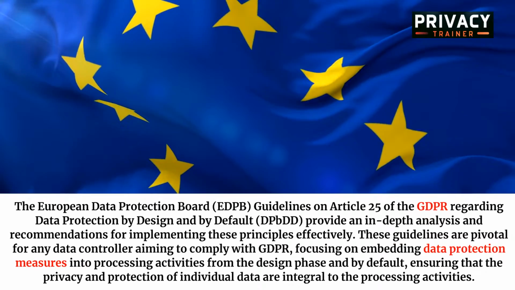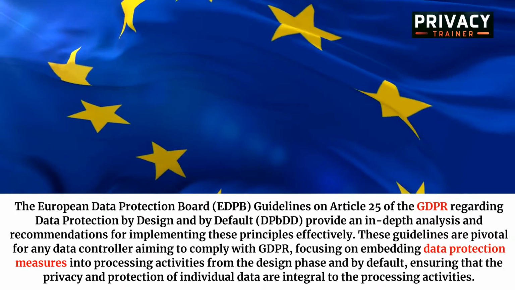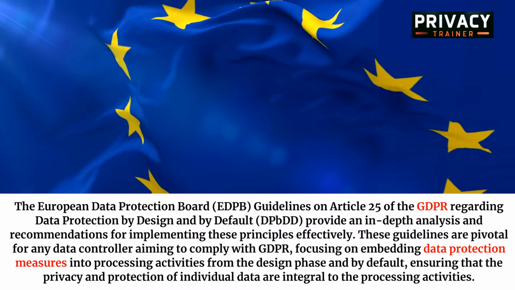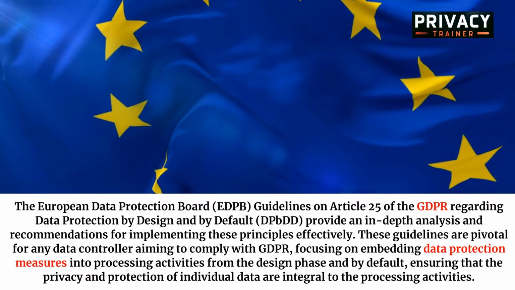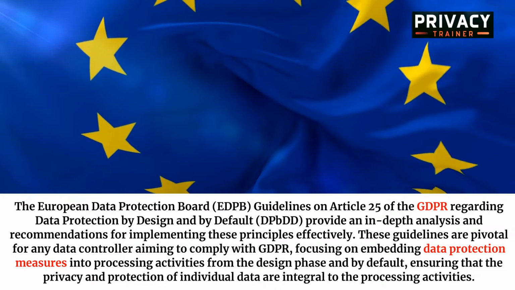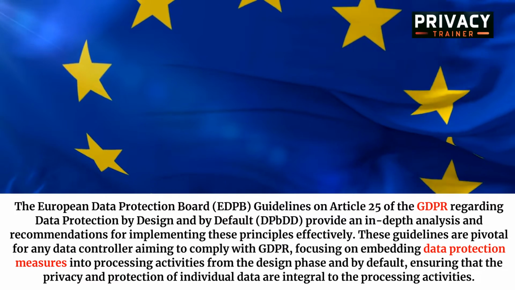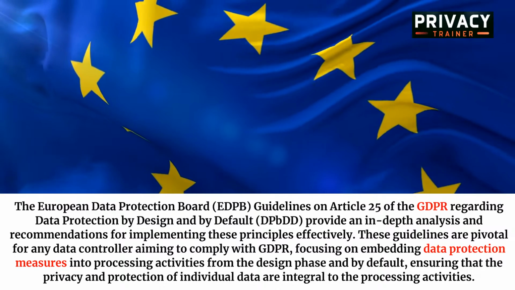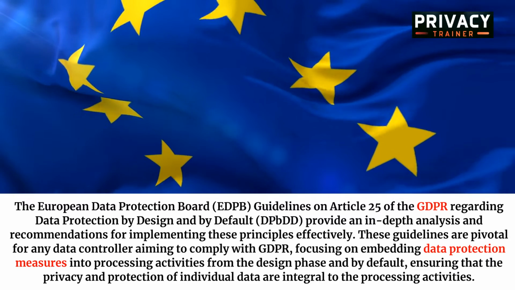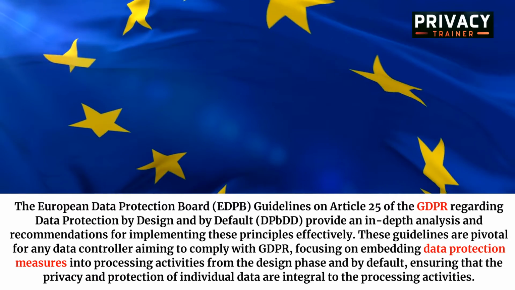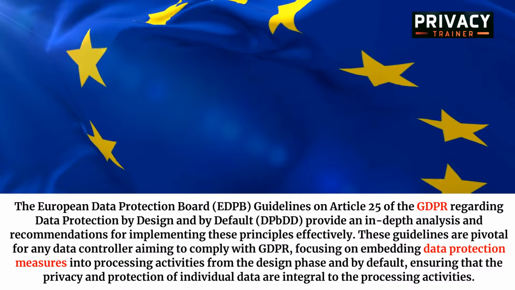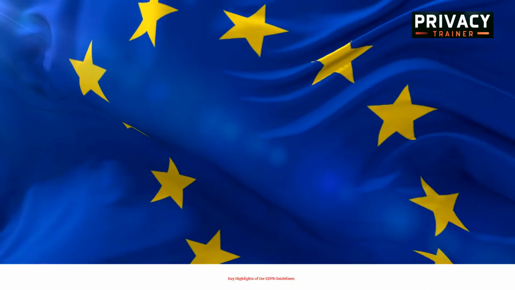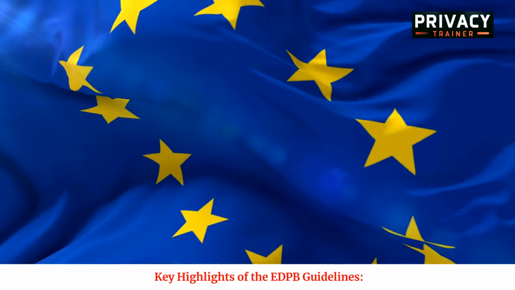The European Data Protection Board, EDPB, guidelines on Article 25 of the GDPR regarding data protection by design and by default, DPbDD, provide an in-depth analysis and recommendations for implementing these principles effectively. These guidelines are pivotal for any data controller aiming to comply with GDPR, focusing on embedding data protection measures into processing activities from the design phase and by default, ensuring that the privacy and protection of individual data are integral to the processing activities. Key highlights of the EDPB guidelines.